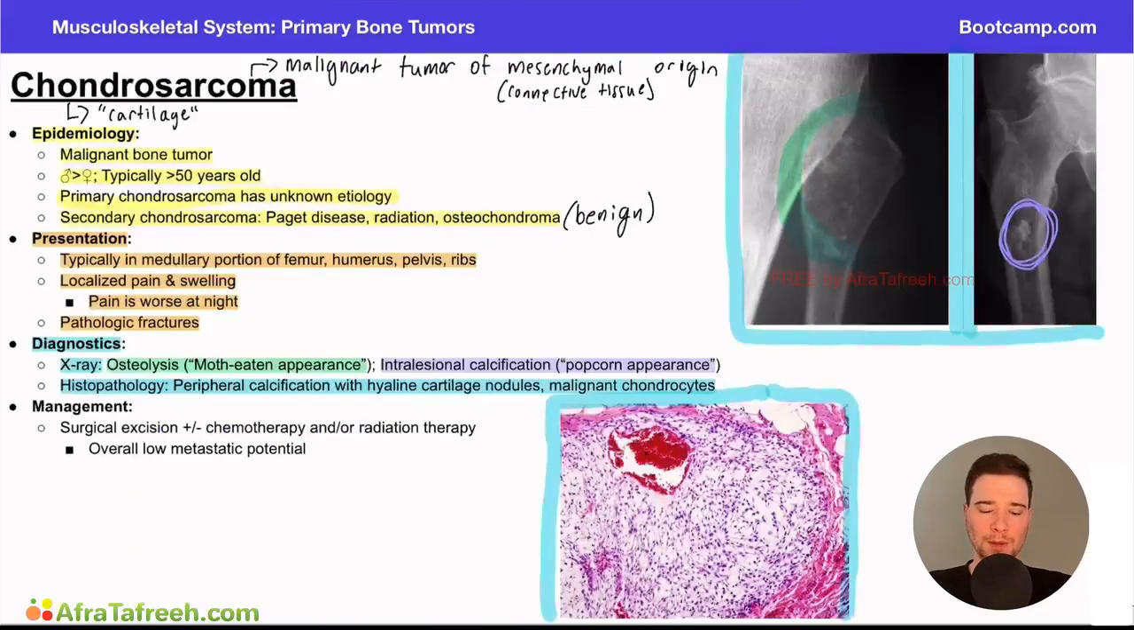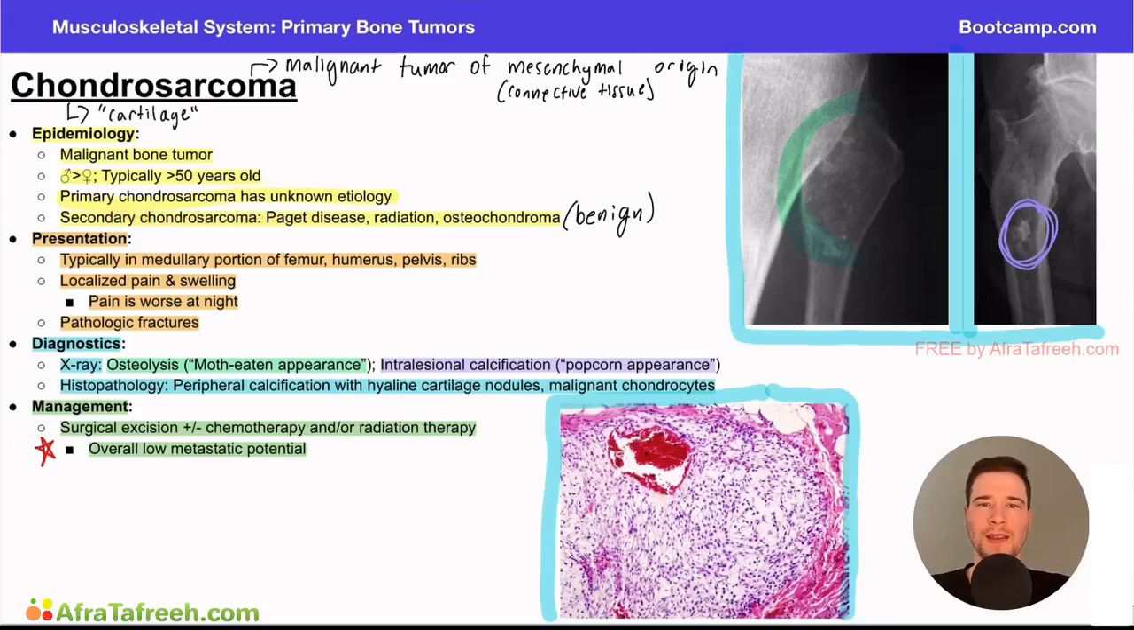When we think about the management for these patients, recall this is a malignant bone tumor. So surgical excision is often needed, plus or minus chemotherapy and or radiation therapy. Overall, it's important to note this has a low metastatic potential. However, even though the risk is low, the risk is not zero, and so it still needs to be treated accordingly to help these patients in the long term.